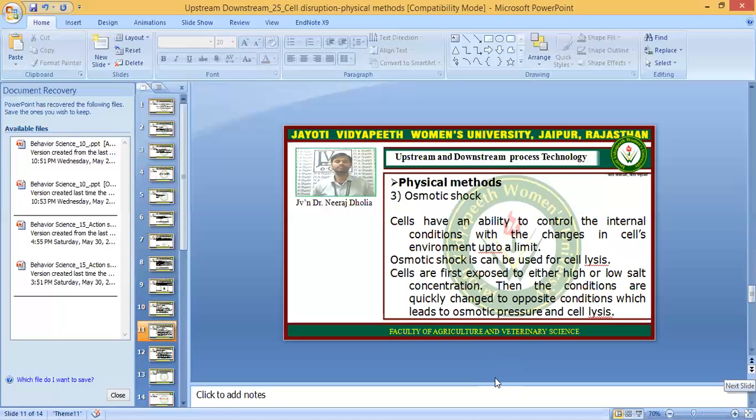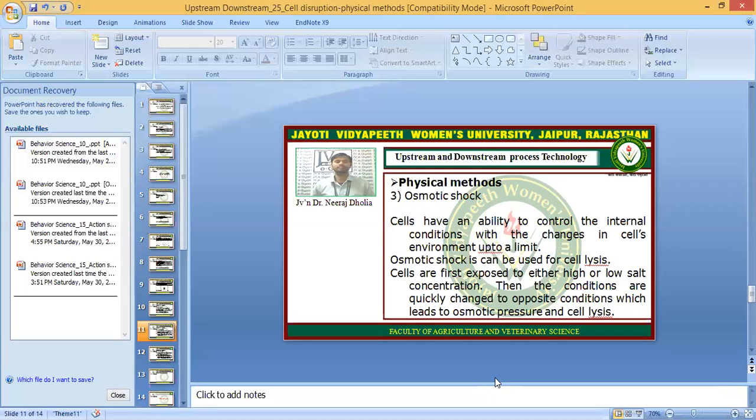The next method is osmotic shock. Generally cells have the ability to control the internal conditions with changes in the cell's environment up to a limit. Up to a limit, if there are changes in the salt concentration or the pH, the cells can resist. But if the changes cross the limit, then the cells will not resist, and they will burst or lyse. So osmotic shock can be used for cell lysis.